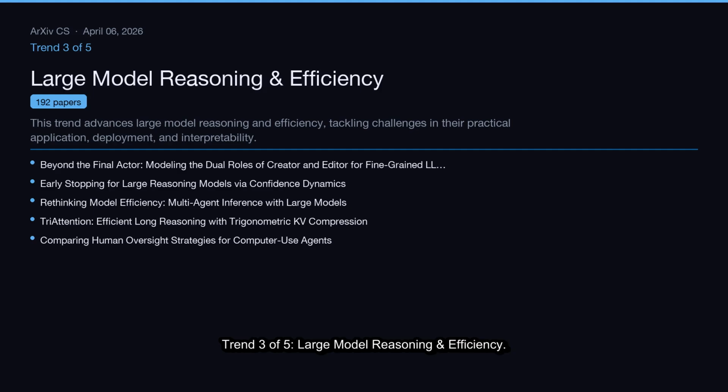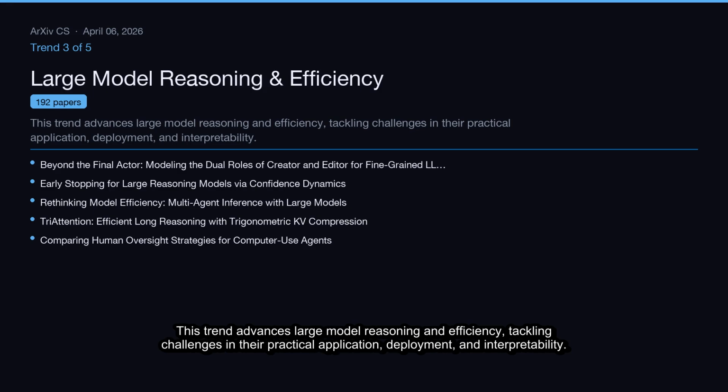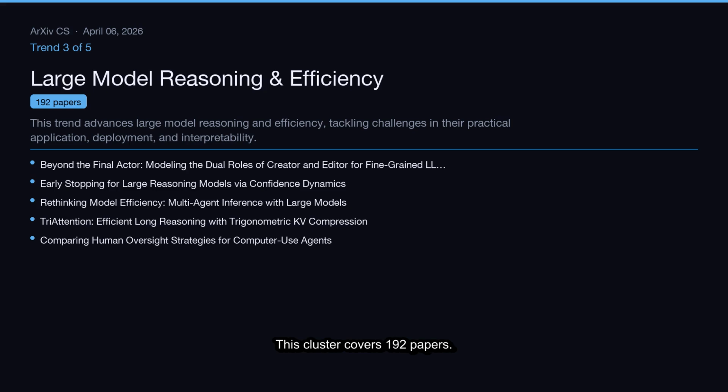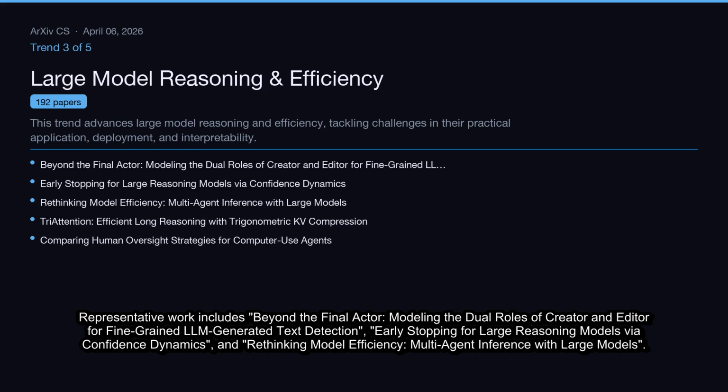Trend 3 of 5, Large Model Reasoning and Efficiency. This trend advances large model reasoning and efficiency, tackling challenges in their practical application, deployment, and interpretability. This cluster covers 192 papers. Representative work includes Beyond the Final Actor, modeling the dual roles of creator and editor for fine-grained LLM-generated text detection, early stopping for large reasoning models via confidence dynamics, and rethinking model efficiency, multi-agent inference with large models.